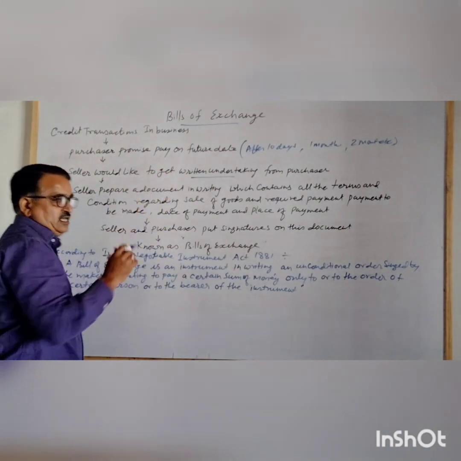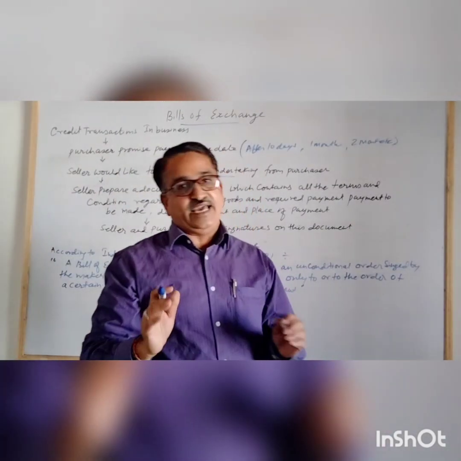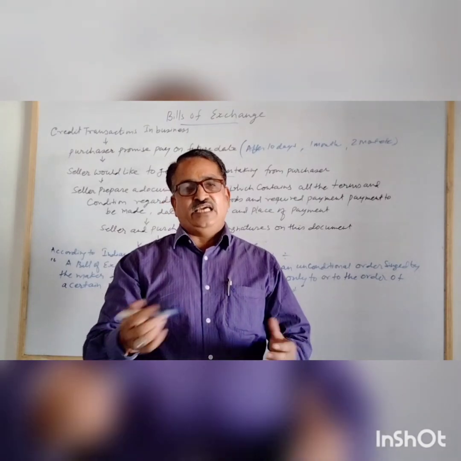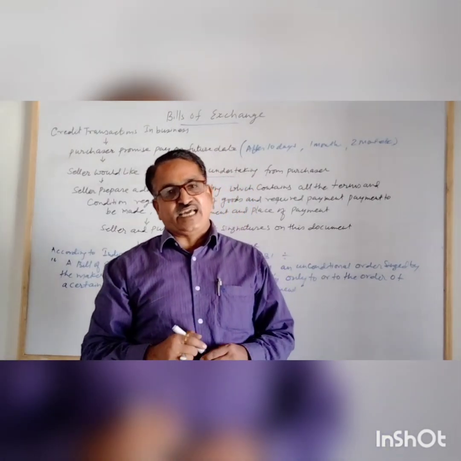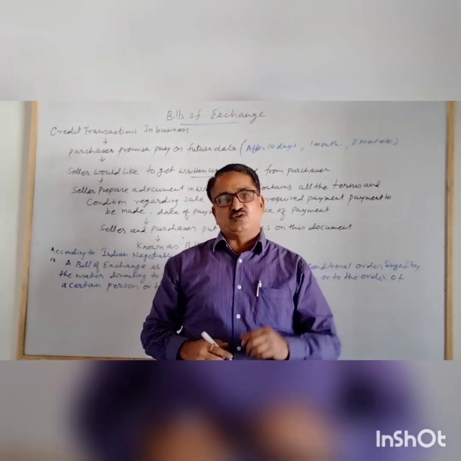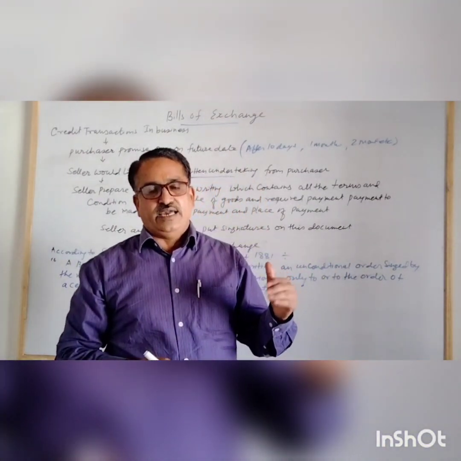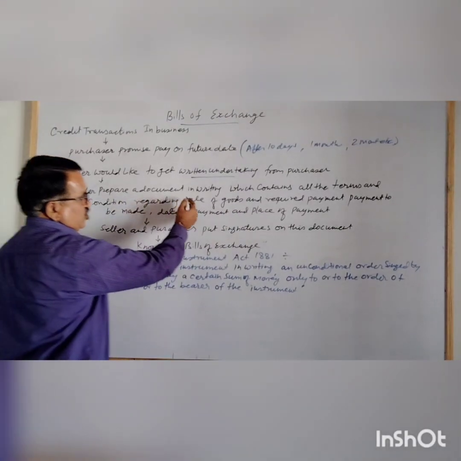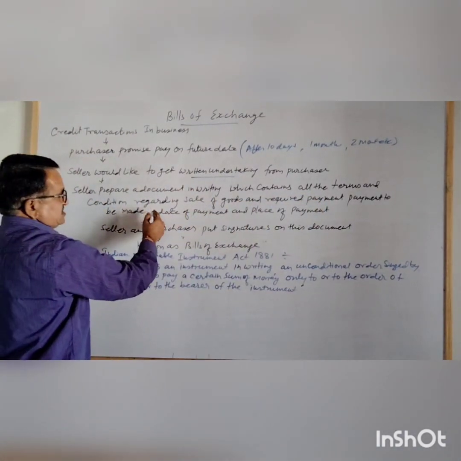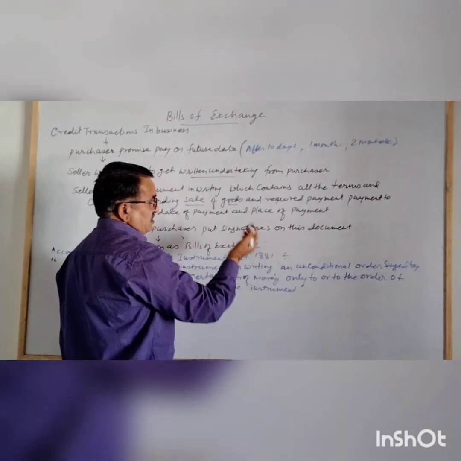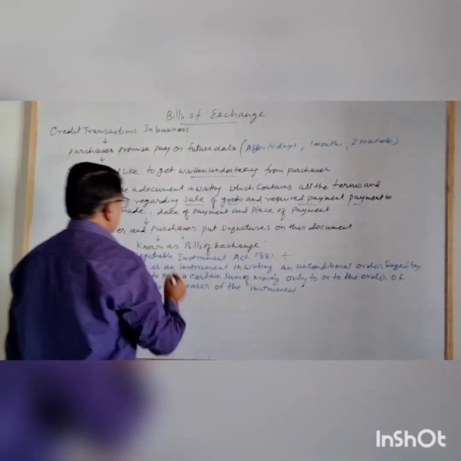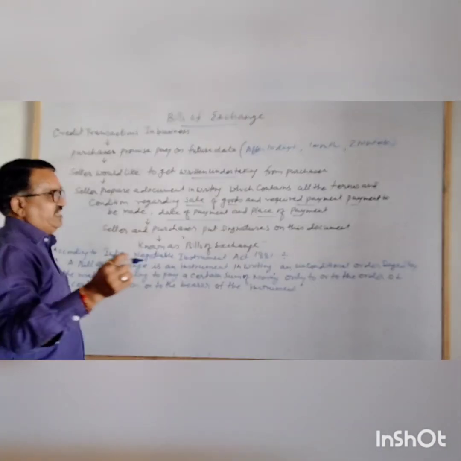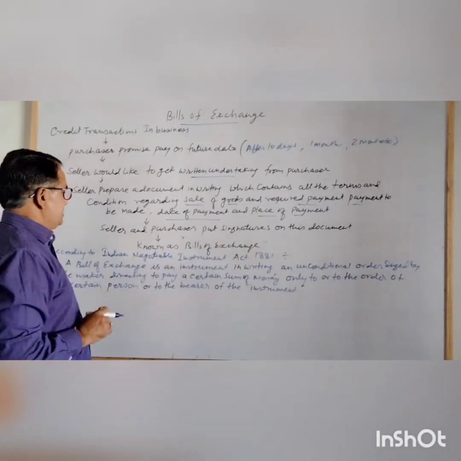For that purpose, the seller prepares a document in writing which contains all the terms and conditions of the goods sold as well as all the terms and conditions regarding the payment, meaning what amount is to be paid, on which date and at which place. The date of payment, the place of payment and the amount to be paid must all be fixed.